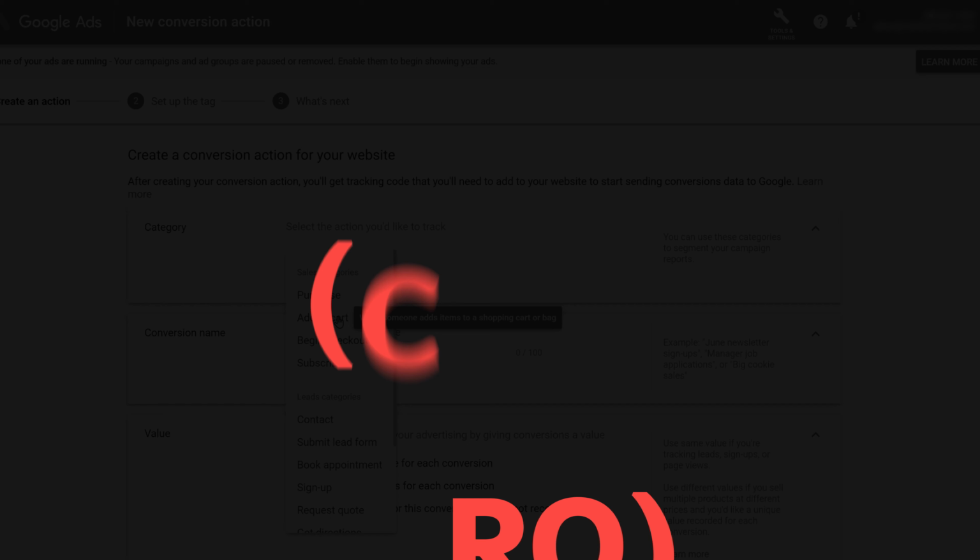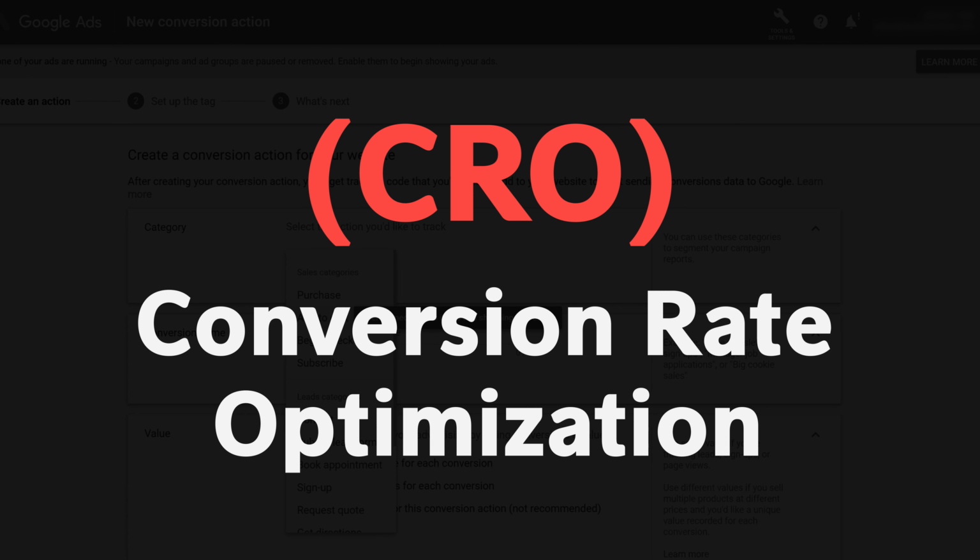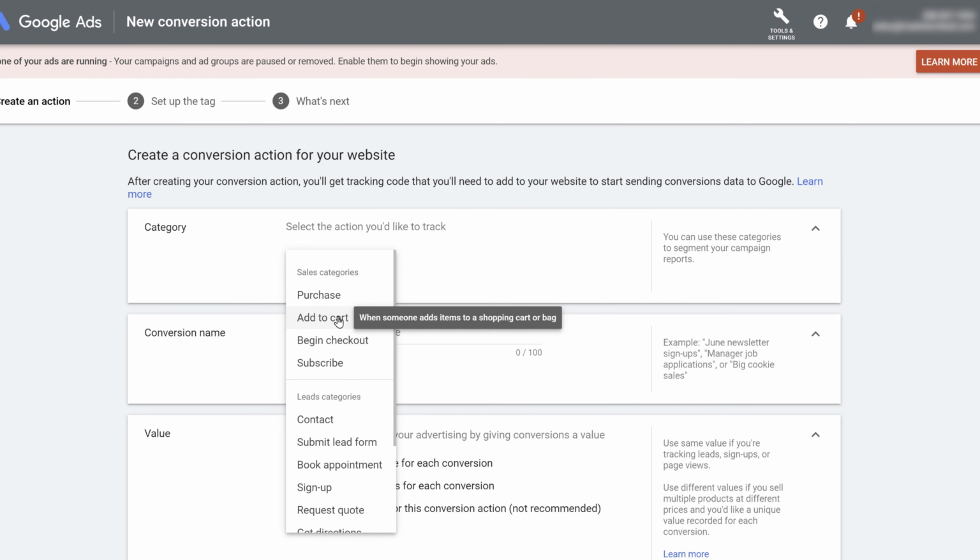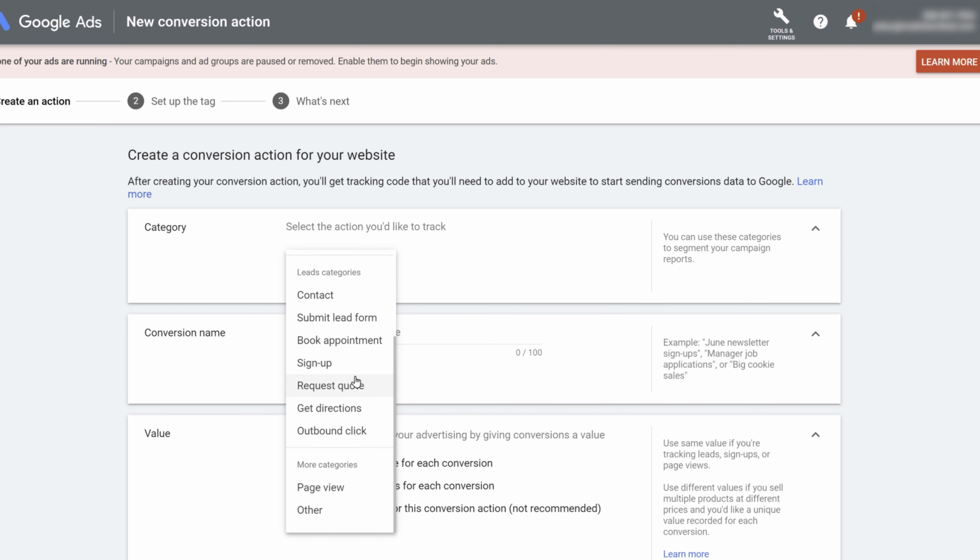This is again a very good CRO practice, CRO being conversion rate optimization, where you email all the people who added the product in a cart but did not go through the purchase. You can maybe send them a discount coupon, a 5% or 3% limited time discount. This again will increase the number of checkouts. So all the different conversion events you can find: contact, submit lead form, sign up, request a quote, all the different lead forms. Let's say someone actually purchased, or let's say someone submitted the lead form, we are going for the submit lead form.